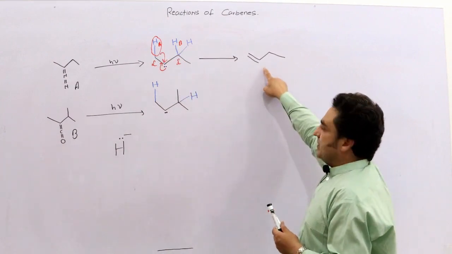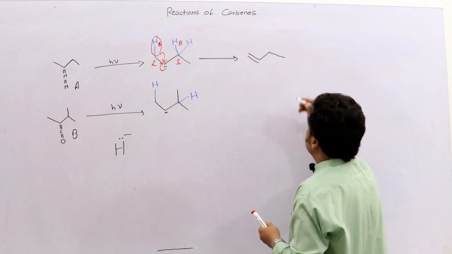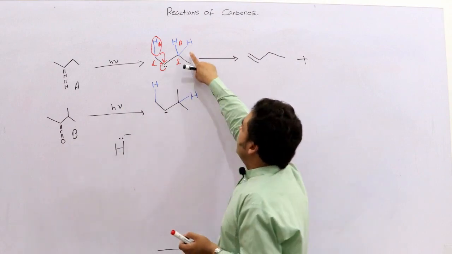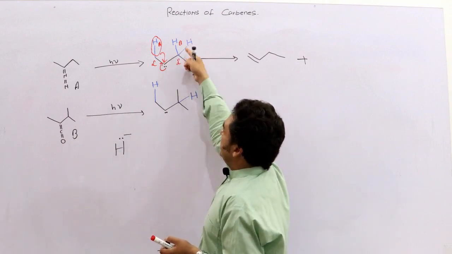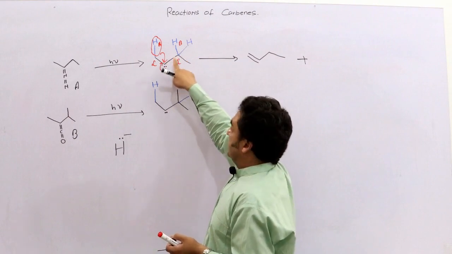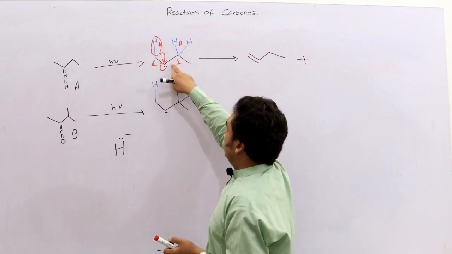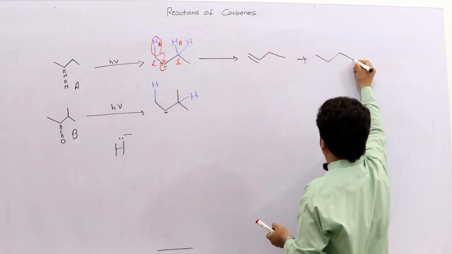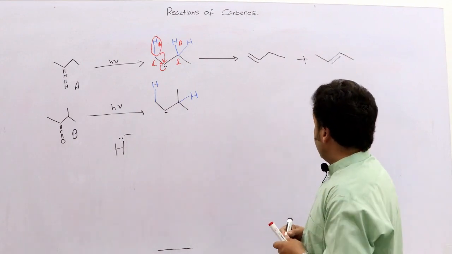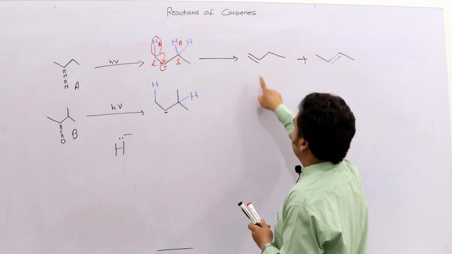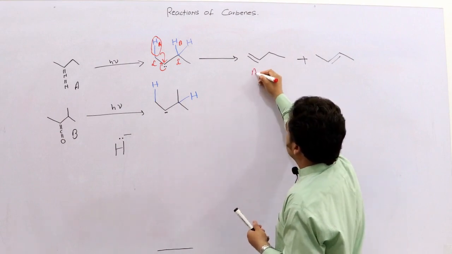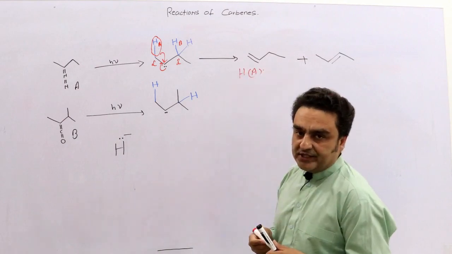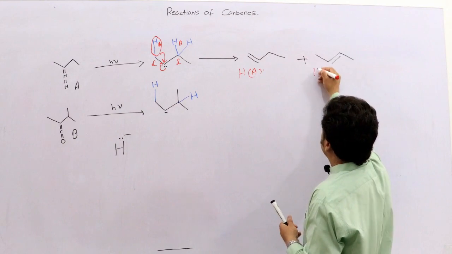So this will be produced, and it can also produce another product where this hydrogen should move to this carbon along with its electrons, and a double bond is produced here. So this is where hydrogen A shifts as a hydride, and here hydrogen B shifts.